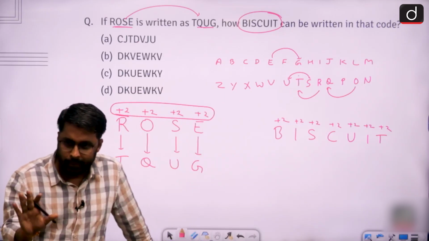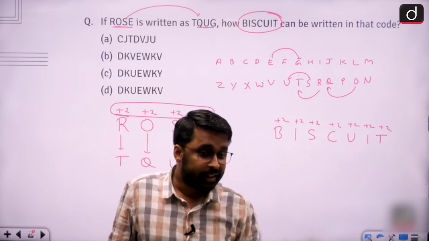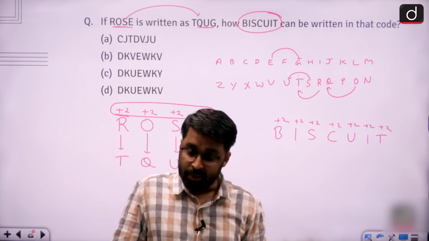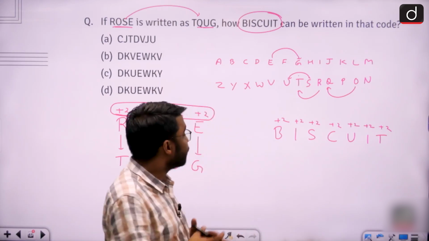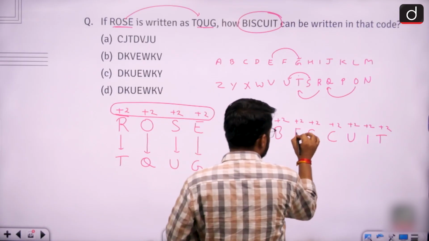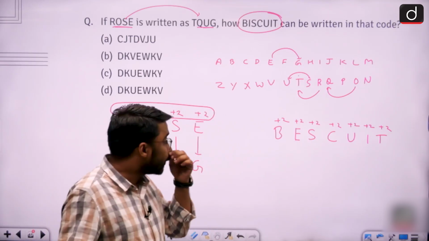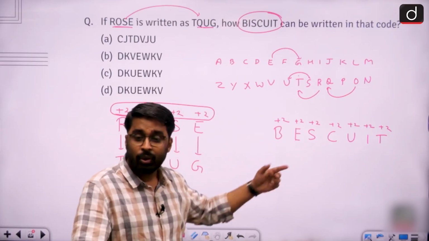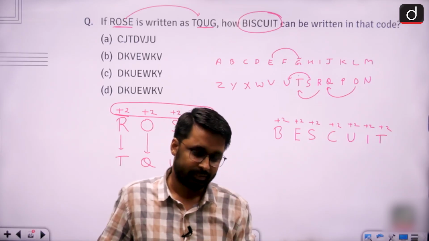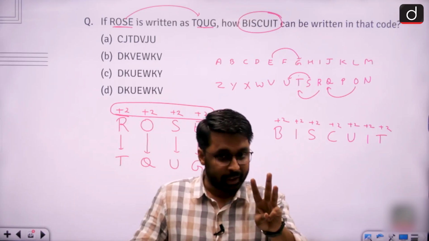ठीक है? And third and the most important point, sir, do not try to find spelling mistakes in the questions of coding decoding. What I mean to say, कि instead of, let's say, instead of writing the spelling of biscuit as BISCUIT, suppose if my examiner writes spelling of biscuit as BESCUIT, then simply find out the code of this spelling. इस spelling को correct करने मत बैठ जाइएगा कि नहीं सर बिस्किट की spelling गलत है, I आना चाहिए था. ठीक है ना?